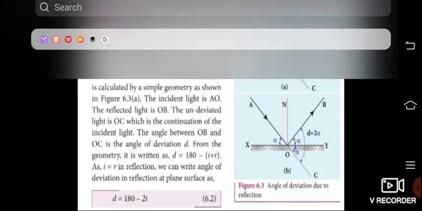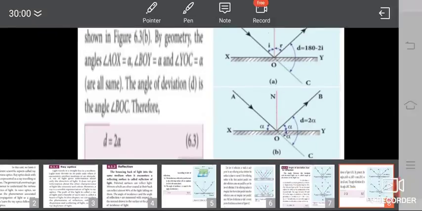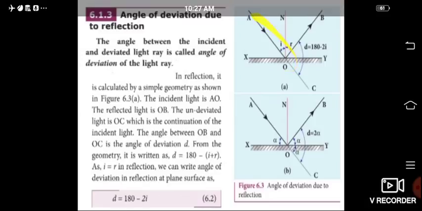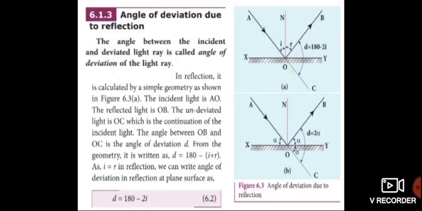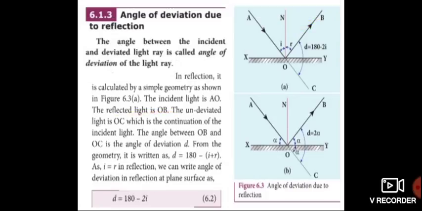The incident ray is AO. The reflected ray is OB. The undeviated ray is OC.